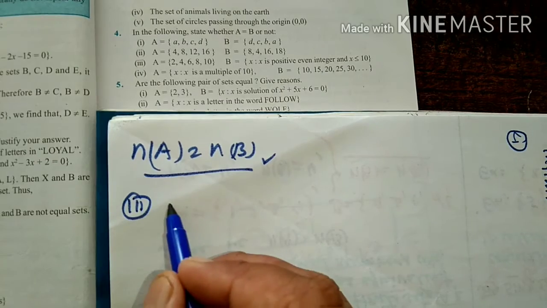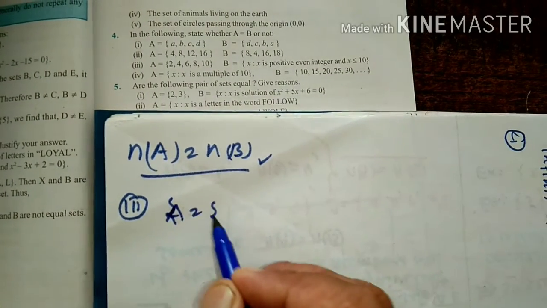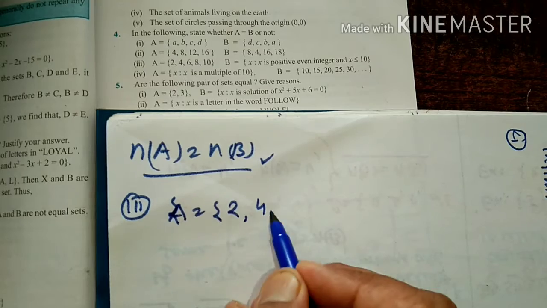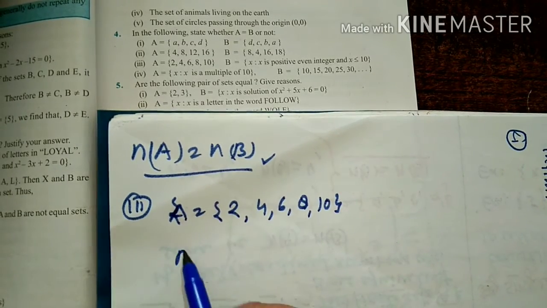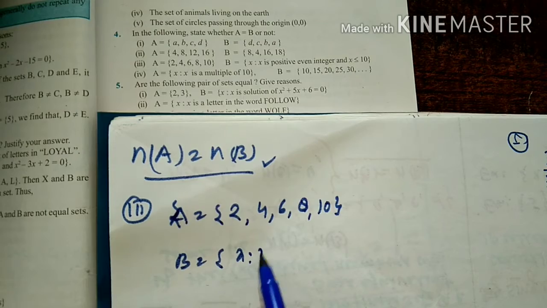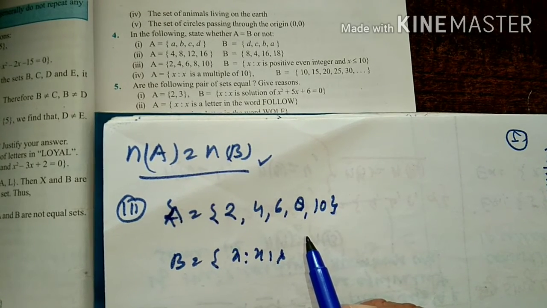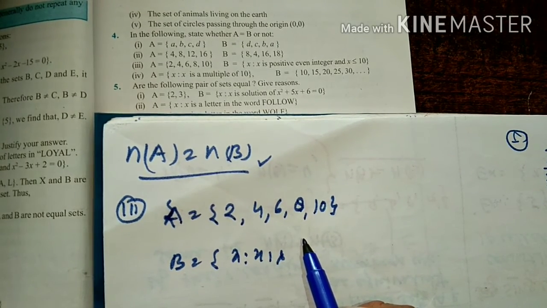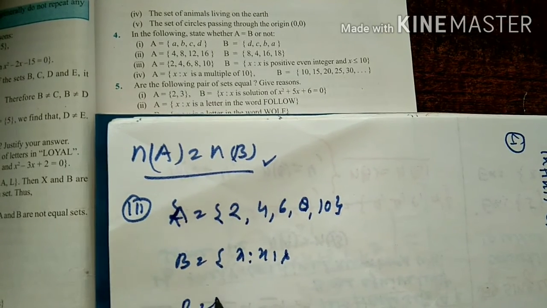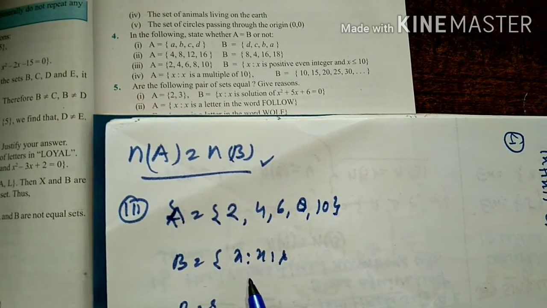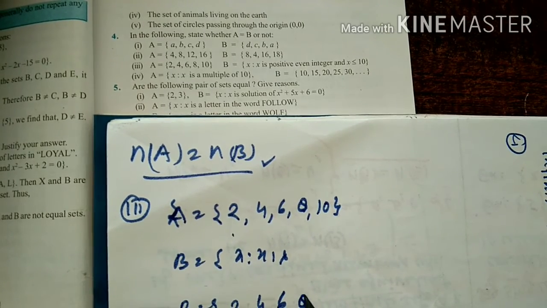In the third, we are given set A: 2, 4, 6, 8, 10 and B: x such that x is a positive even integer less than or equal to 10. So first of all we have to find the elements of set B. The positive even integers are 2, 4, 6, 8 and 10.